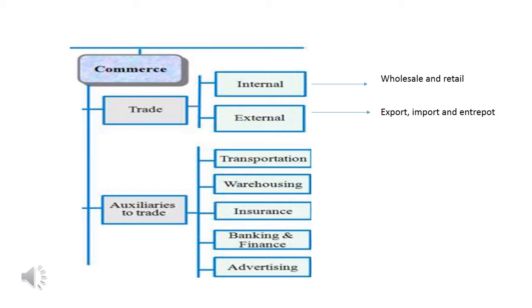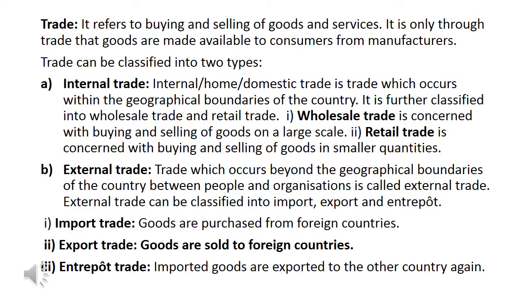Internal trade is further classified into two categories, that is wholesale trade and retail trade. External trade is again divided into three categories, that is export, import and interport. And auxiliaries to trade means transportation, warehousing, insurance, banking and advertisement. These are the activities which help in trade. So now one by one we will discuss different types of trades.